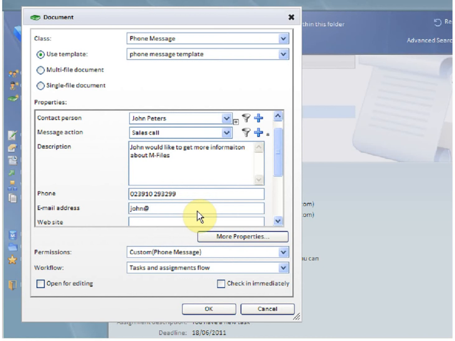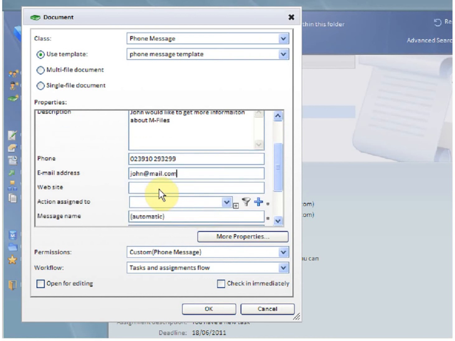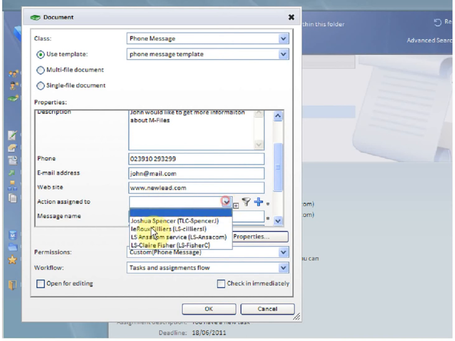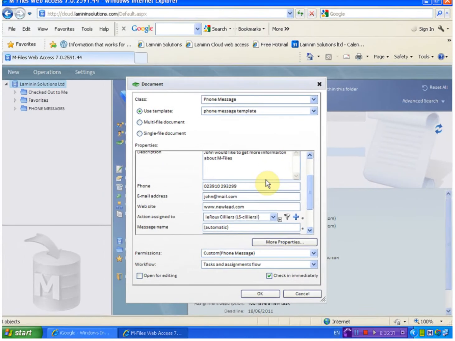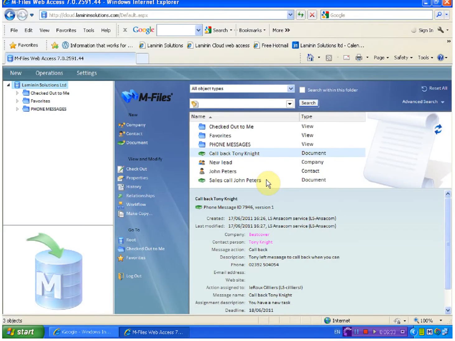Again, it is very important to make sure that you assign the message, and then check it in properly so that the message can be sent to the assigned user.